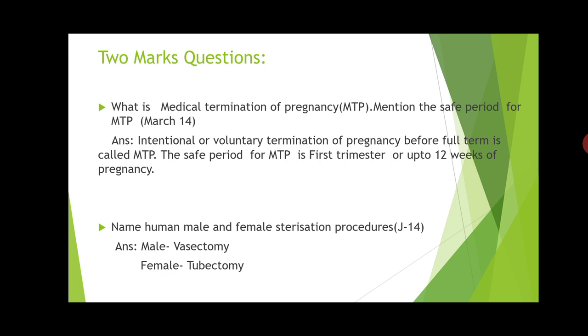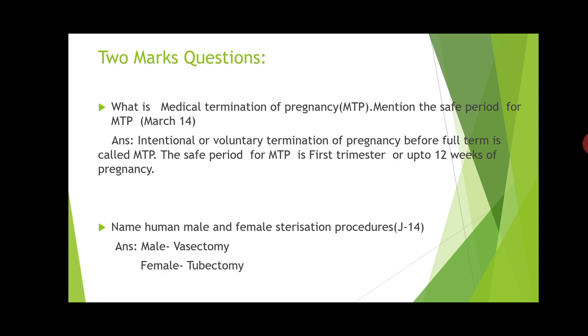When it is performed in the male, that procedure is called vasectomy. Why vasectomy? Because they cut the vasa deferens of the male reproductive system, which is the main duct that carries your sperms outside the body. If you cut it and tie the respective ends, that procedure is called vasectomy.